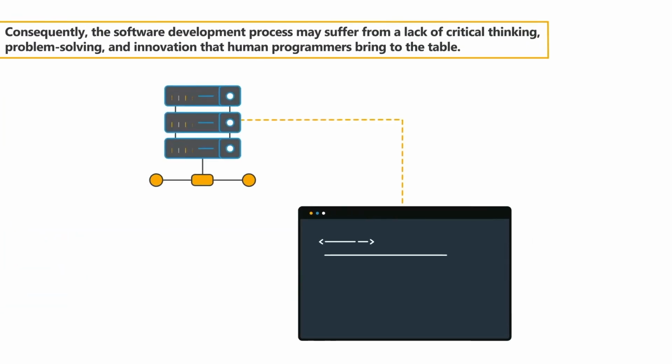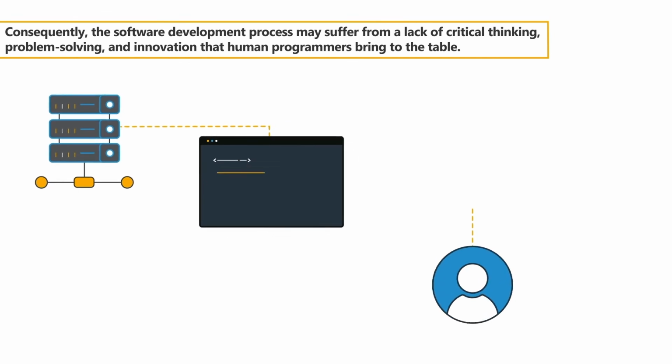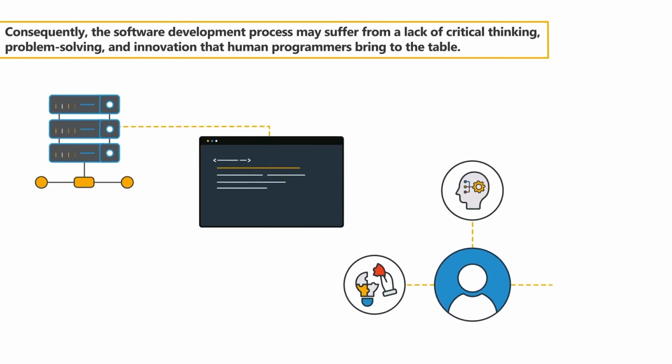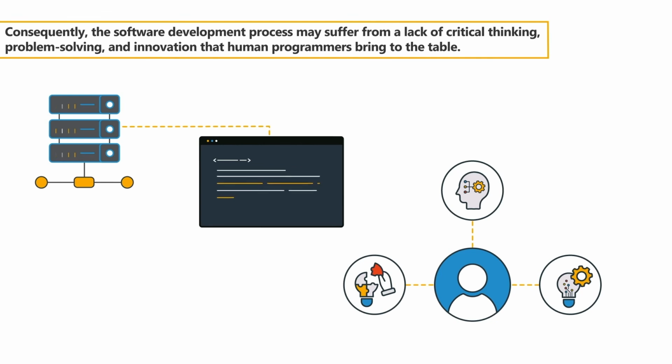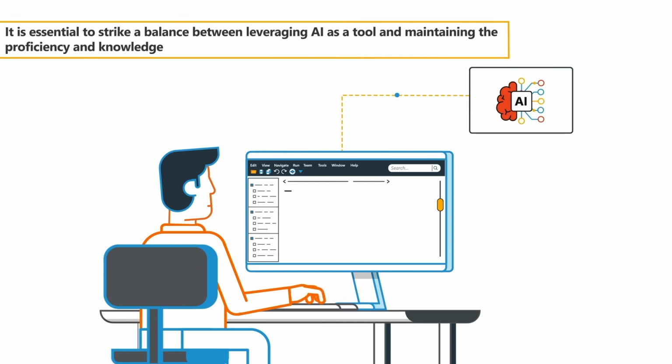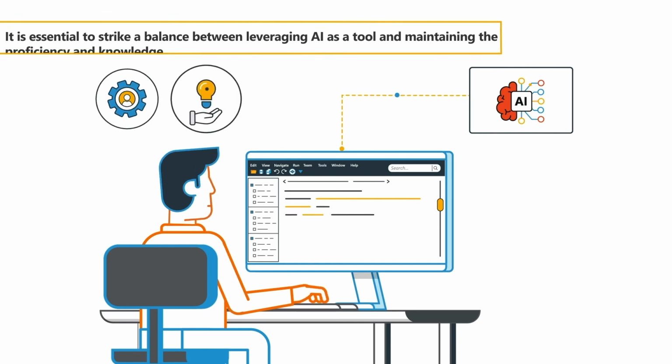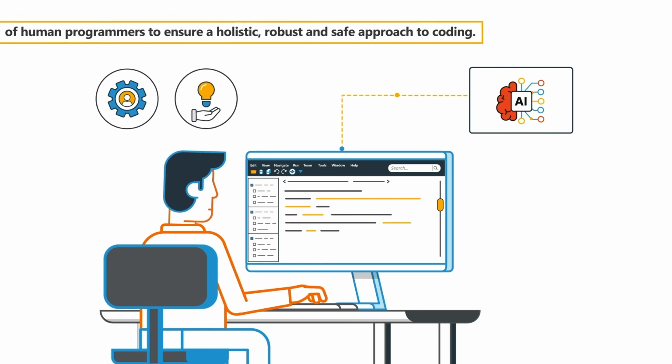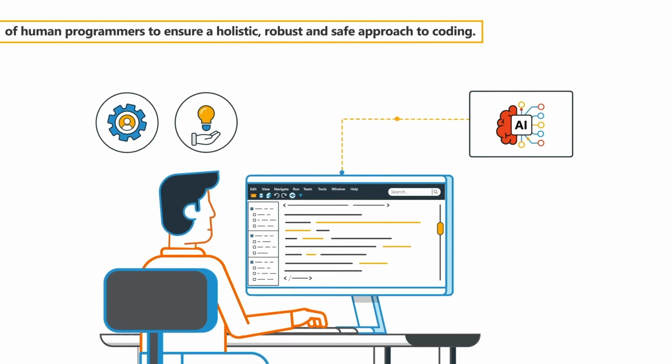Consequently, the software development process may suffer from a lack of critical thinking, problem-solving, and innovation that human programmers bring to the table. It is essential to strike a balance between leveraging AI as a tool and maintaining the proficiency and knowledge of human programmers to ensure a holistic, robust, and safe approach to coding.